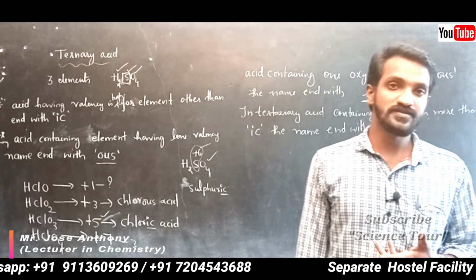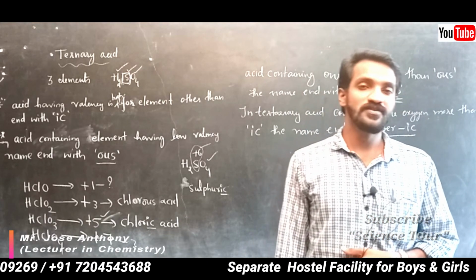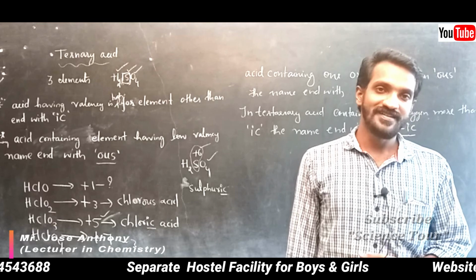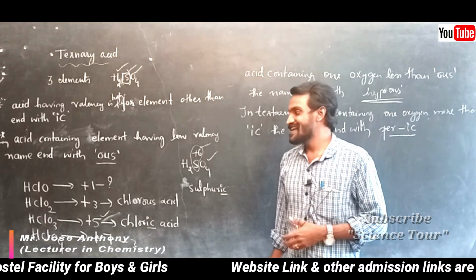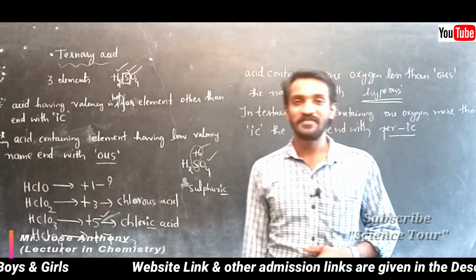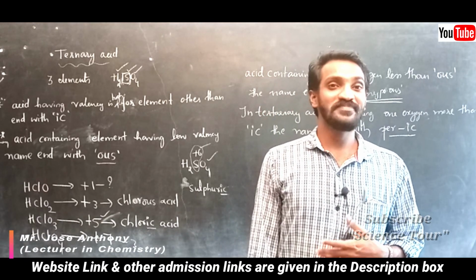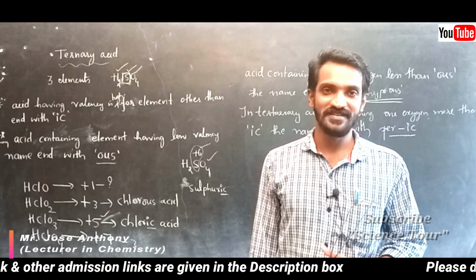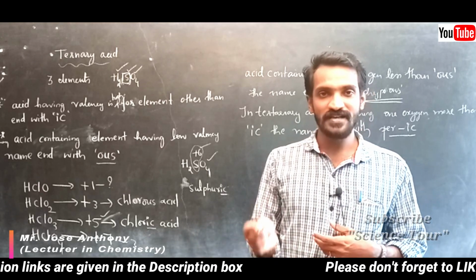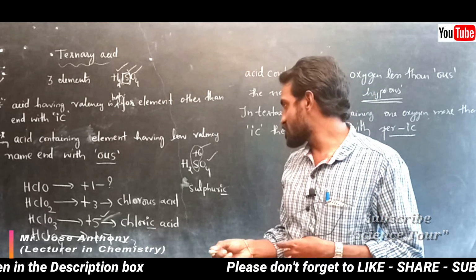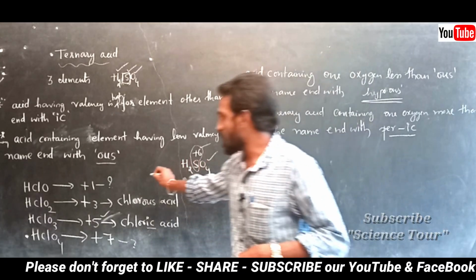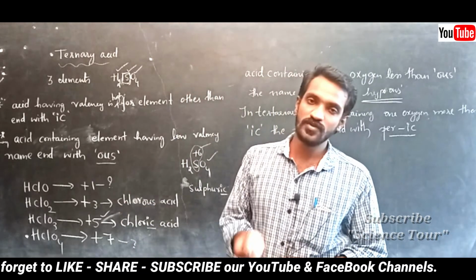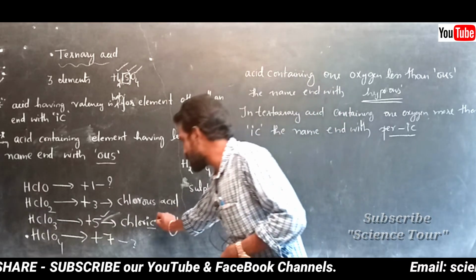Per is not perk. Perk is a chocolate, understood? Perk, Horlicks. Now we are not discussing perk. This is per-ic, understood? So 1 oxygen less than -ous is hypo-ous. 1 oxygen more than -ic, then it is per-ic.